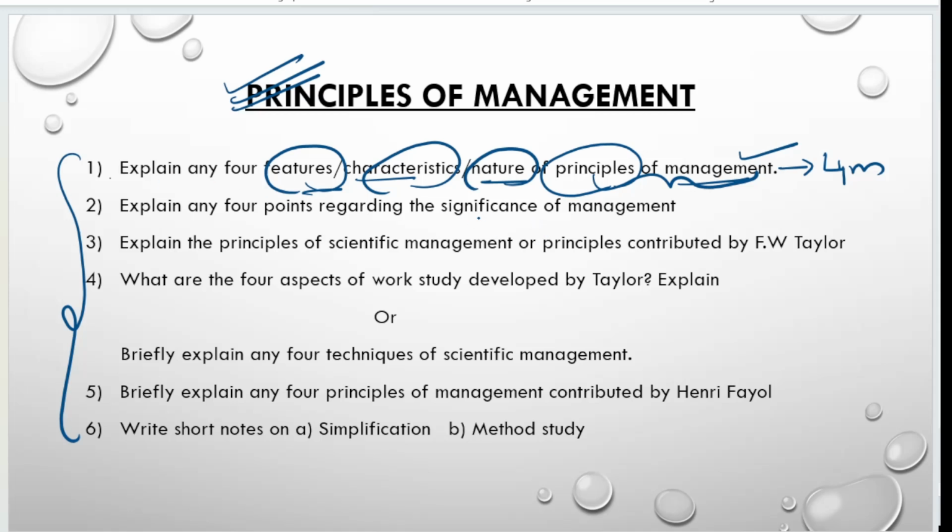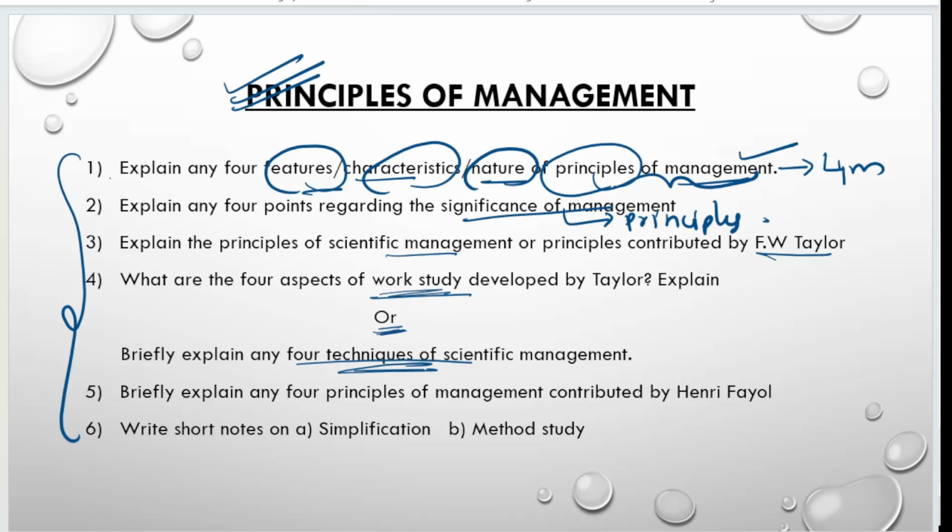Okay. And the next question is significance of principles of management again. Significance of principles of management and the principles which are given by F.W. Taylor, that is, you all know, science not rule of thumb, harmony not discord, that is scientific principles, and also 4 aspects of work study, motion study, time study, all those things. Or they may ask you explain any 4 techniques of scientific management. Techniques and aspects of work study both are one and the same. That's why I've given you 'or' here.